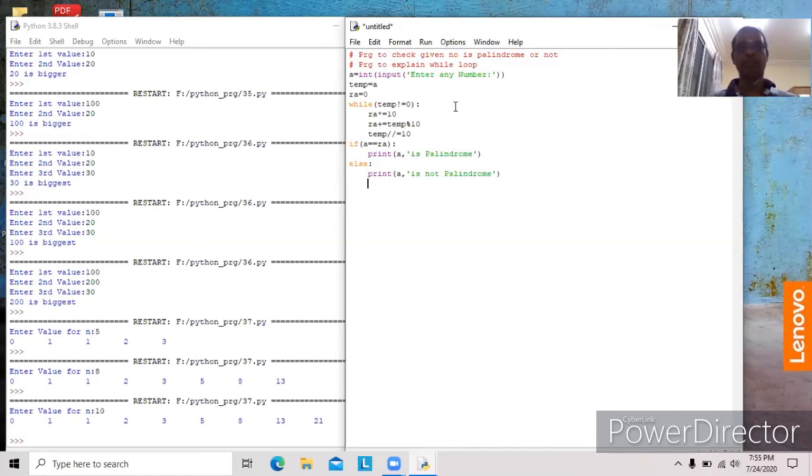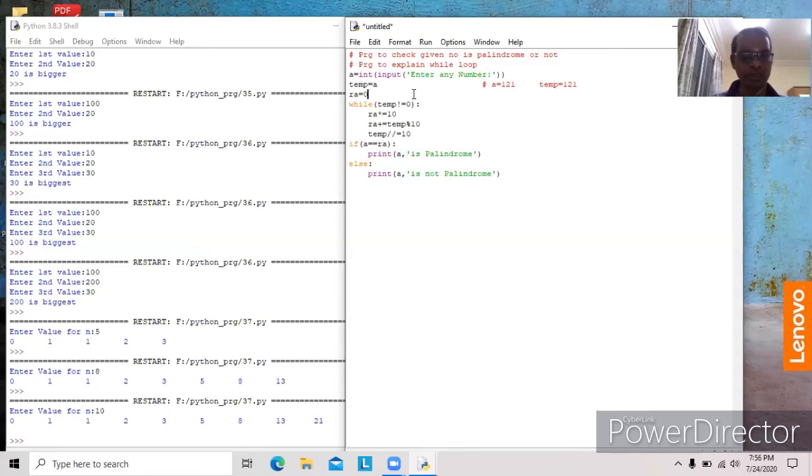That's all. We'll check it out. Assume A is assigned with 121. Now temp contains A equal to 121. Temp is also 121.